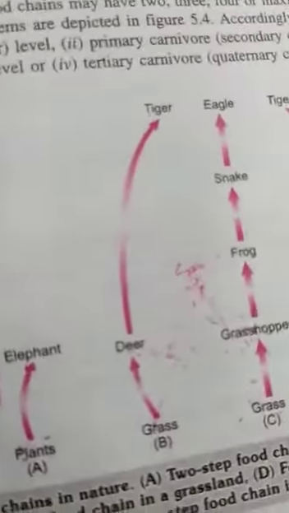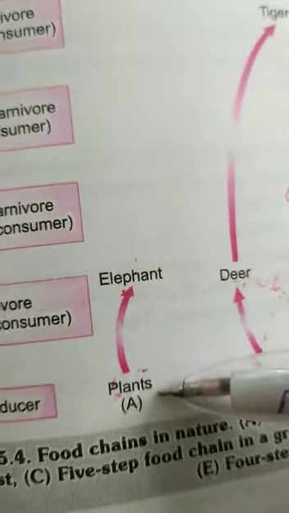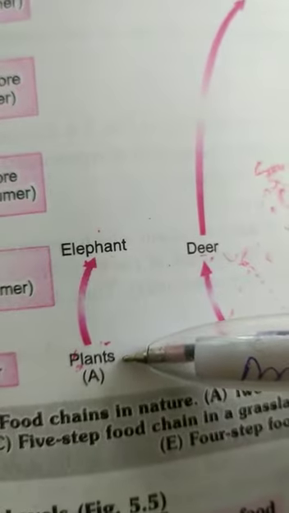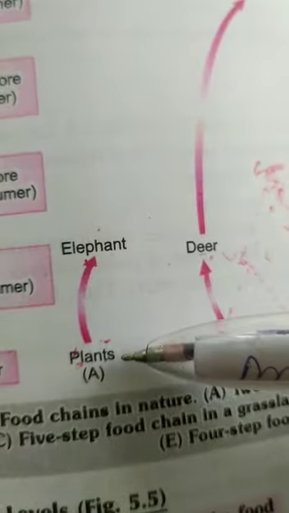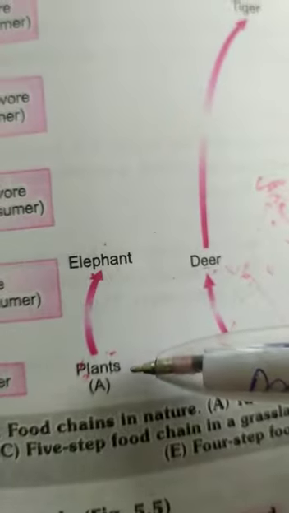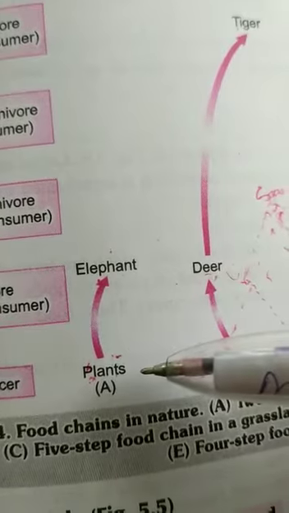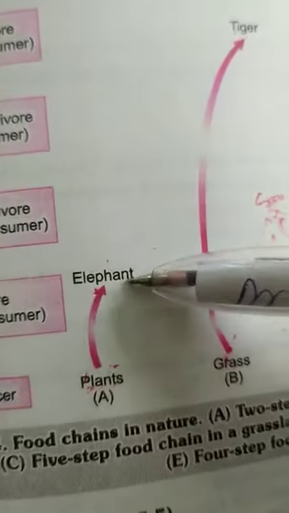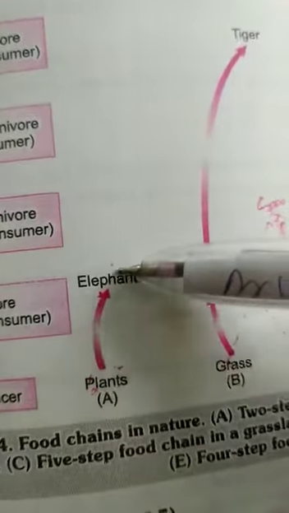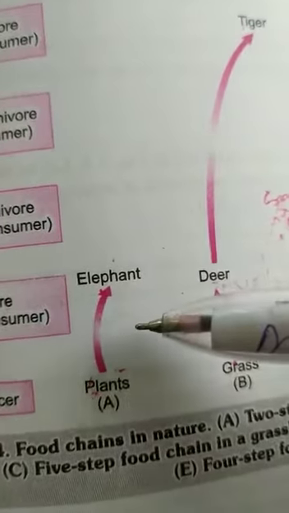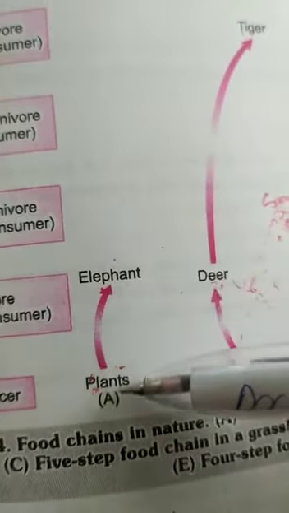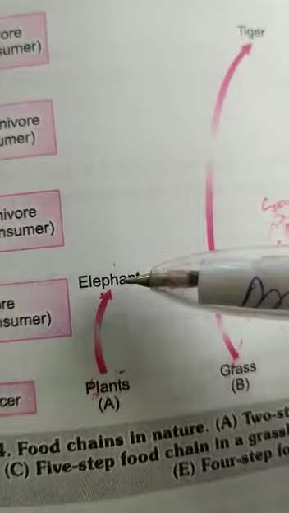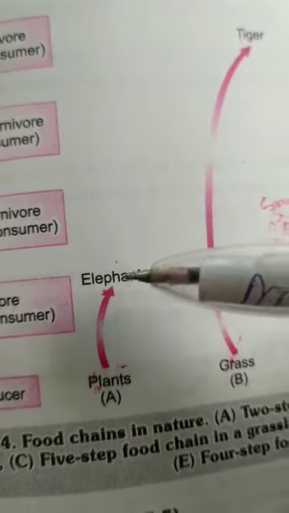Here we put an example. Here you have the plants. Plants are the producers which produce the food. These are autotrophs. They prepare food not only for themselves but also for the rest of the world. These plants are in turn eaten by the elephant. So here is a chain. Here is an interlinking of organisms. Here the transfer of food energy takes place from plants to elephants. This is called as food chain.